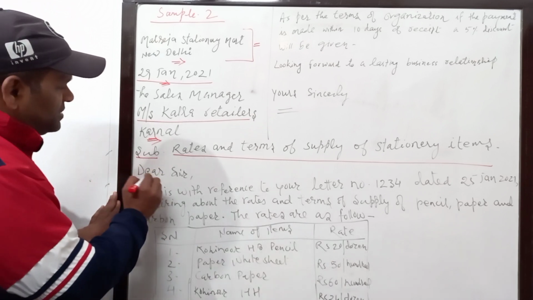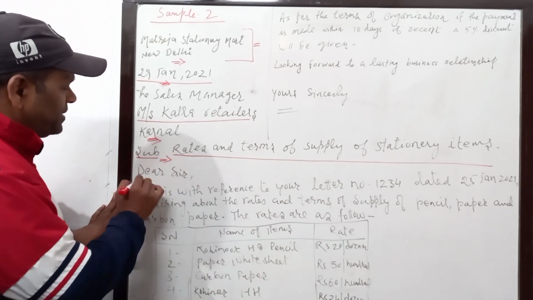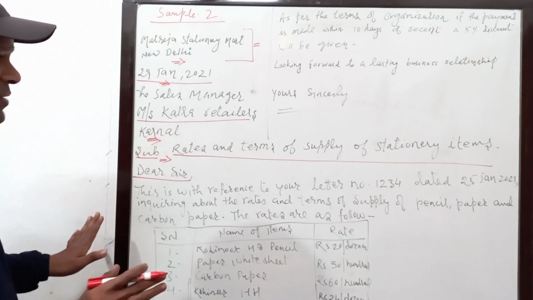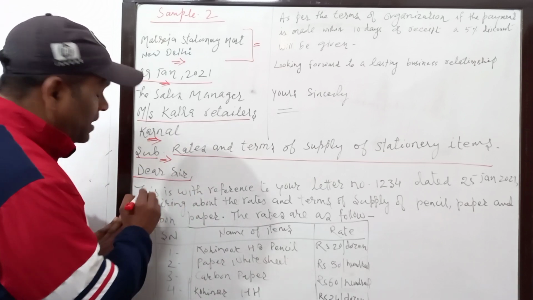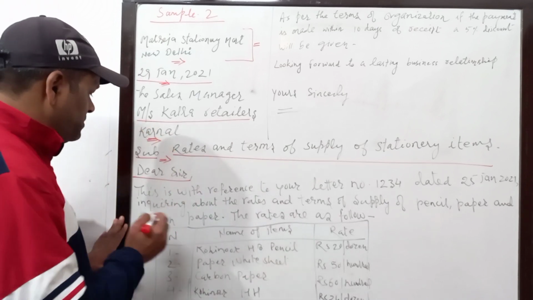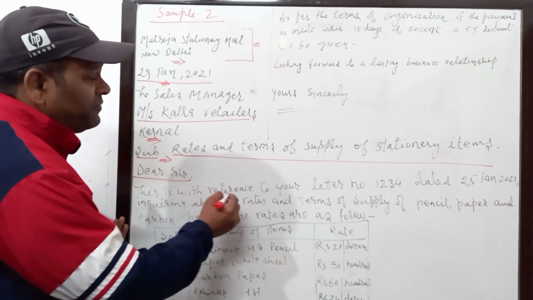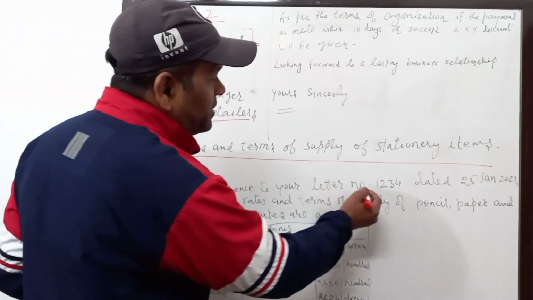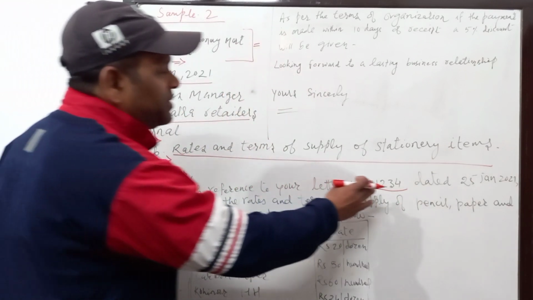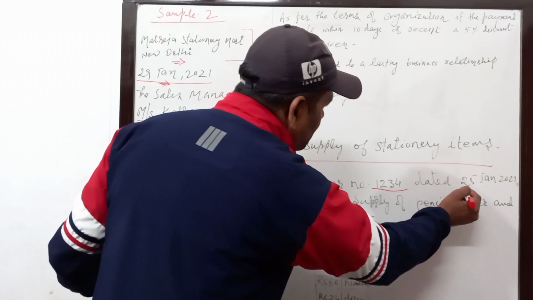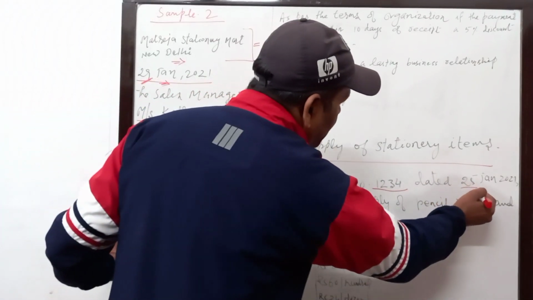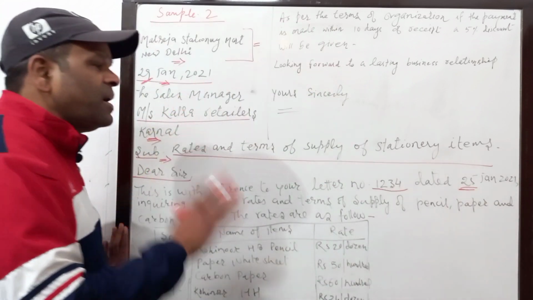Then after a gap of one line, there comes the salutation, Dear Sir, and now the body. Again we have to keep in mind the lines which are very important, which we have to keep in our memory. There you see, this is with reference to your letter number, any number you can put there. This is with reference to your letter number 1, 2, 3, 4 dated. Here I am writing the letter on 29 Jan, so I have taken the date 25 Jan, 3 days back.